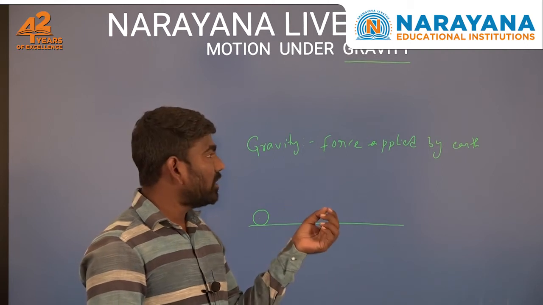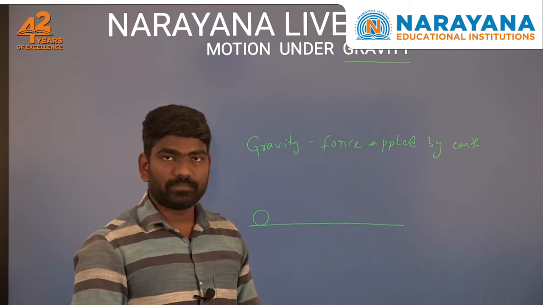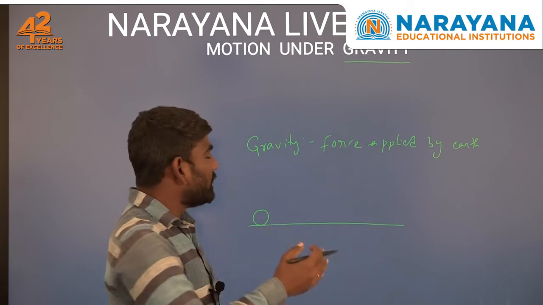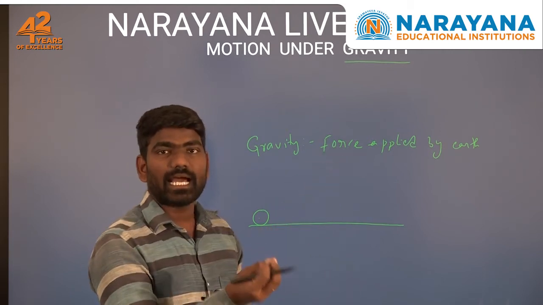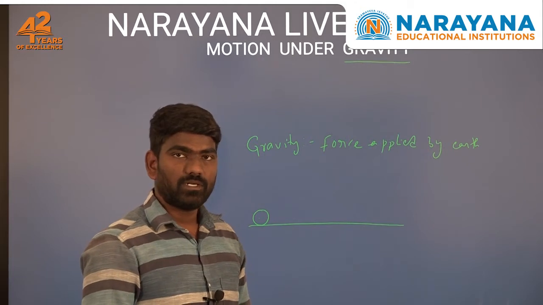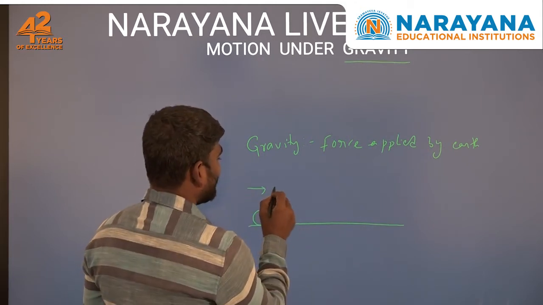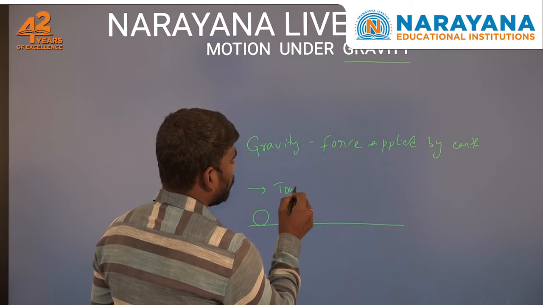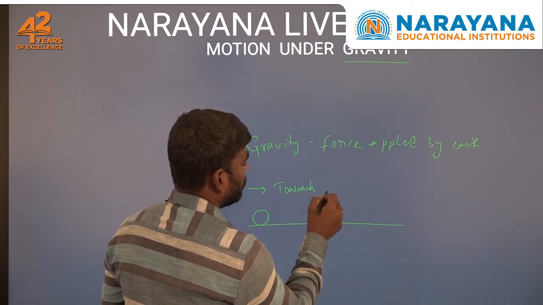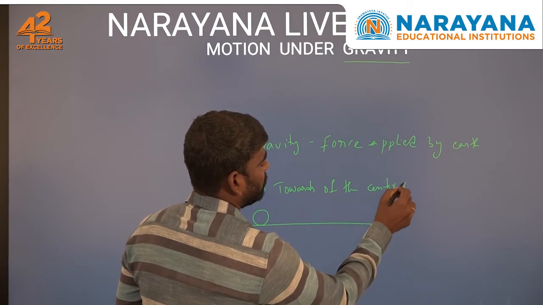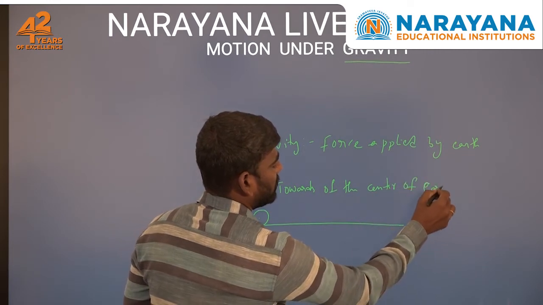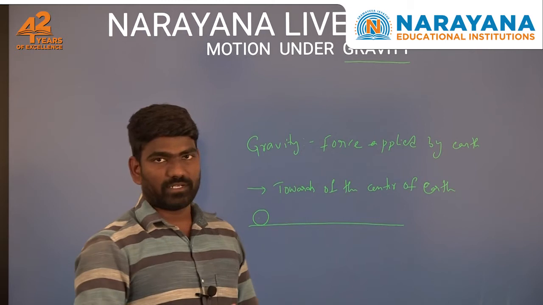We know that a force is a vector quantity. Definitely we will get a doubt, this gravity force is having which direction? It is having the direction towards the center of earth.